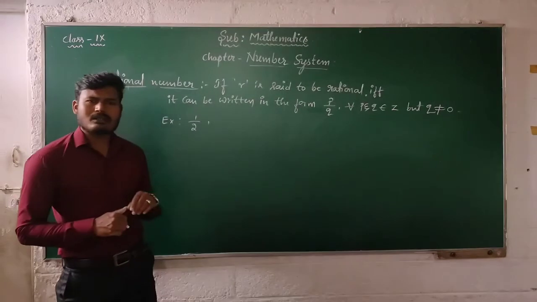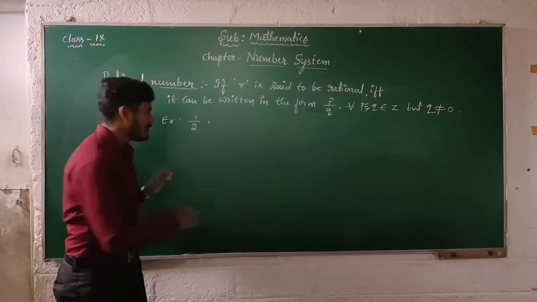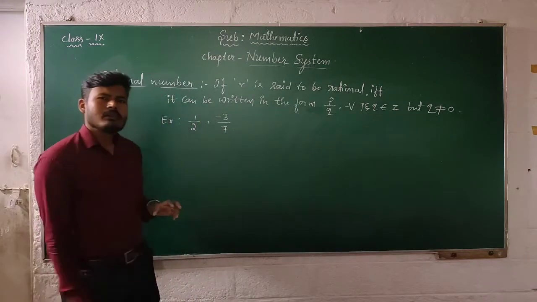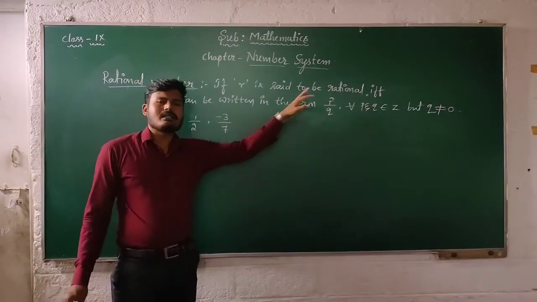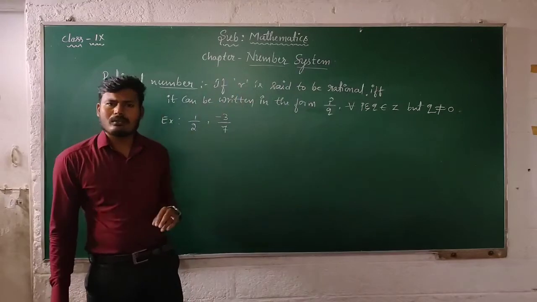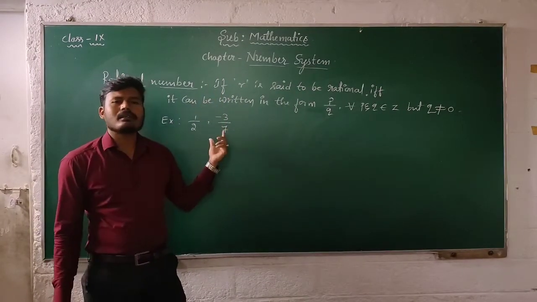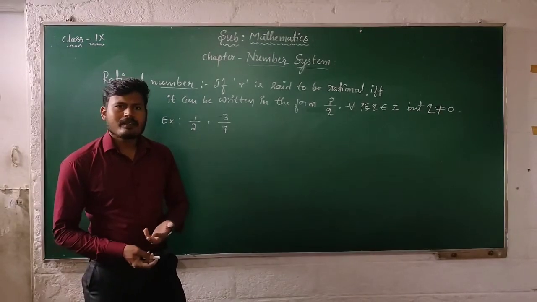Then minus 3 by 7 is also in the form P by Q. Here minus 3 is a negative integer and 7 is a positive integer.